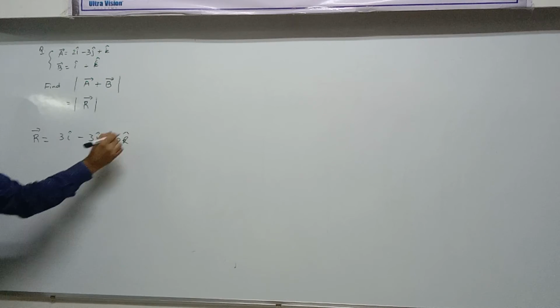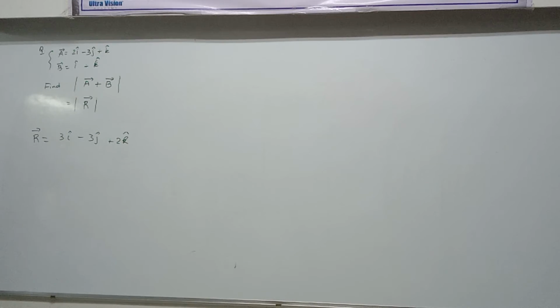Two. Correct. 3i caret minus 3j caret plus 2k caret. Agreed? Yes. Sure? Yes. Sit down. Well done. So this is our vector. Now we have to find its magnitude. So what would be its magnitude?